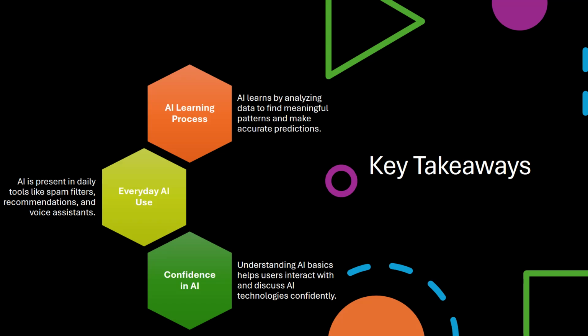AI operates by learning from data instead of following fixed rules. It identifies patterns to make predictions and decisions, improving with more data. You likely interact with AI daily through spam filters, recommendations, or voice assistants. Understanding the basics empowers you to engage with AI